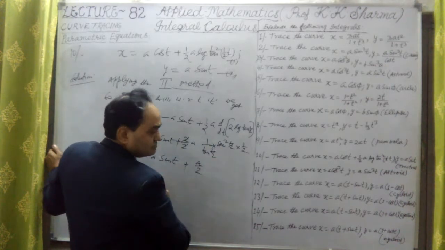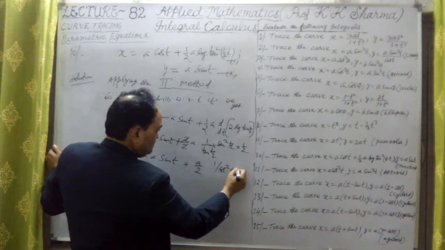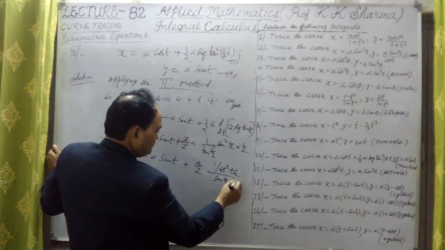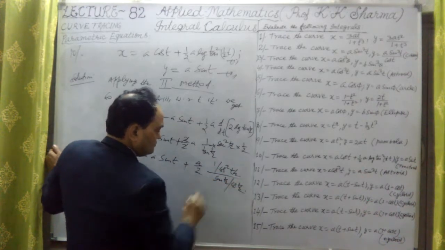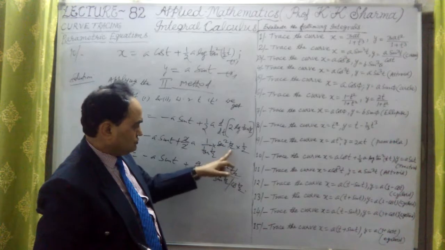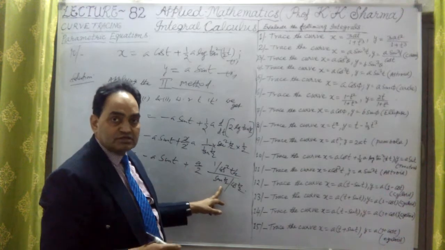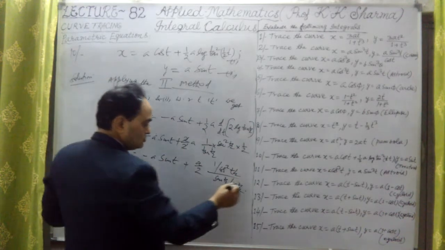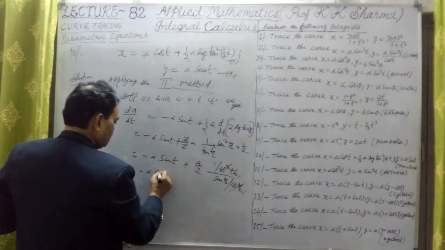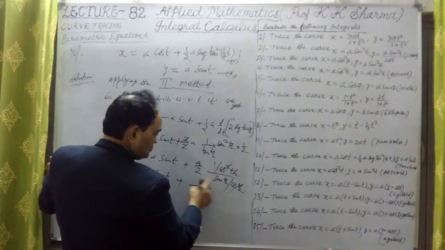Here it is sec square t by 2. It can be written as 1 upon cos square t by 2, upon sin t by 2 upon cos t by 2. Why? Because sec square t by 2 is 1 upon cos square t by 2, and in the denominator we have tan t by 2. Tan t by 2 can be written as sin t by 2 upon cos t by 2. So one cos t by 2 is cancelled out. It is nothing but minus a sin t plus a upon 2 sin t by 2.